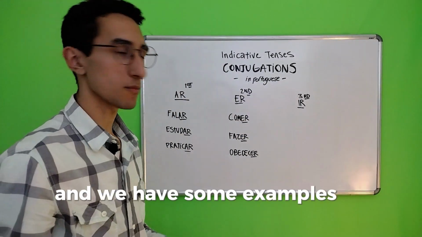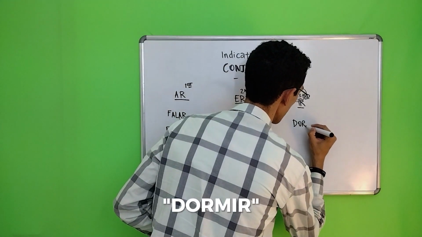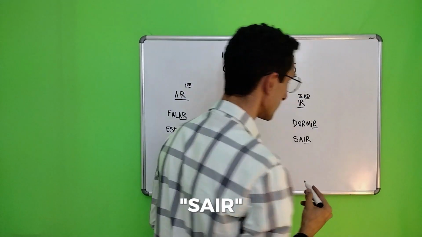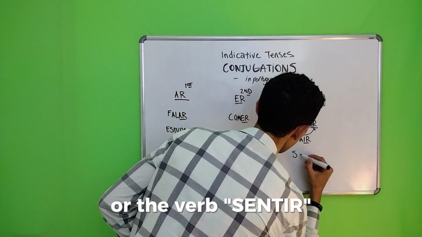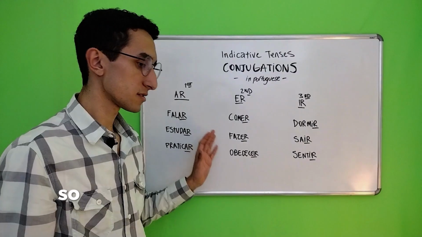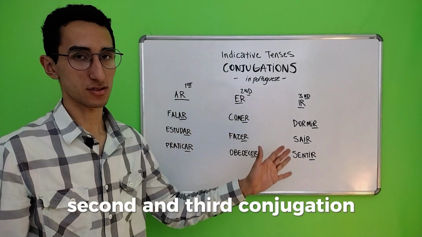And we have some examples of verbs of the third conjugation. For example, dormir, that means to sleep, sair, that means to leave, or the verb sentir, that means to feel. So these are some examples of verbs of the first, second, and third conjugation.